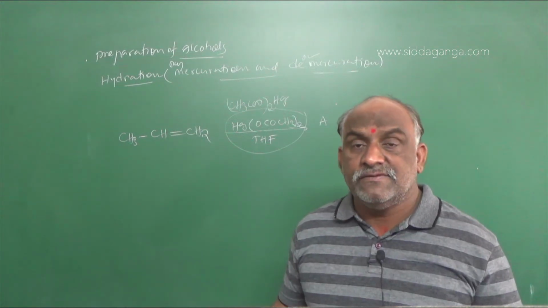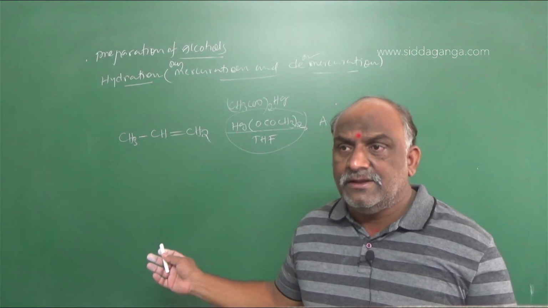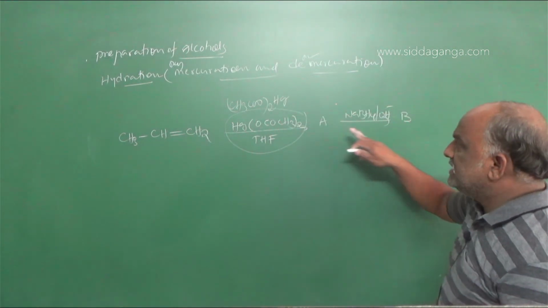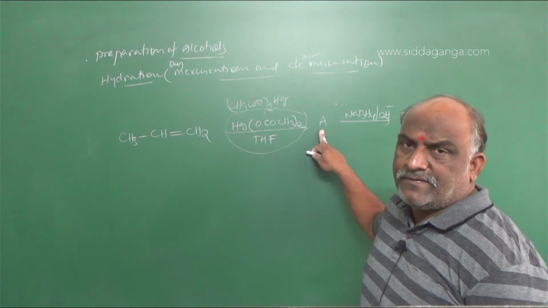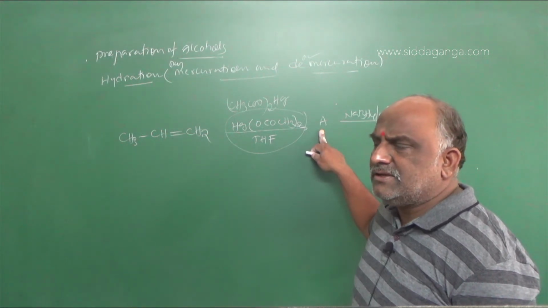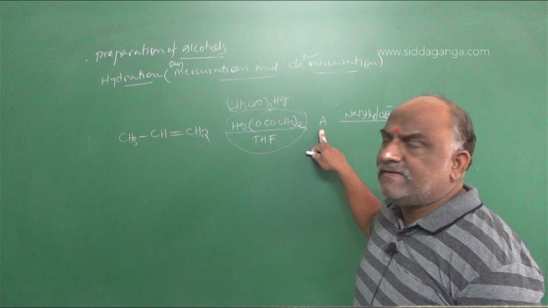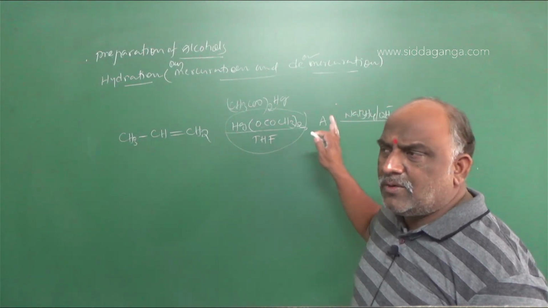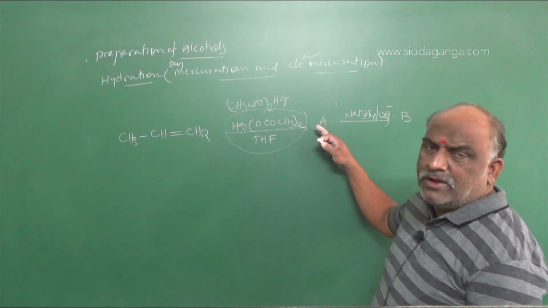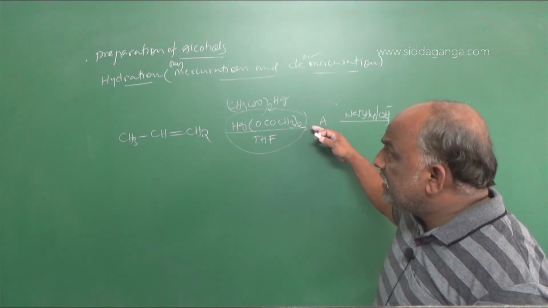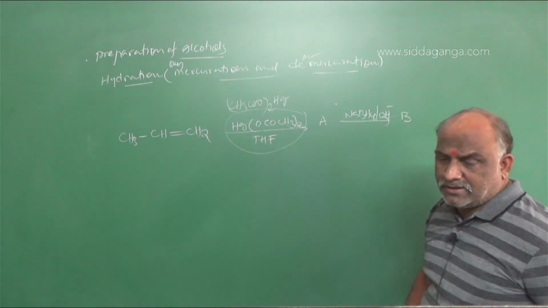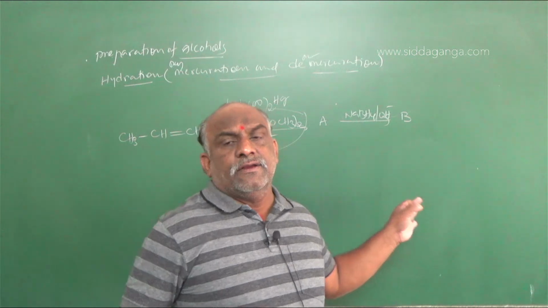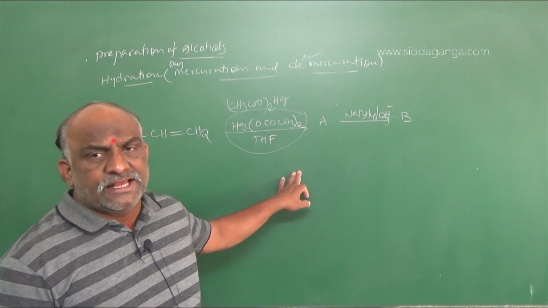Then what happens once you observe this reagent? What will be the direct answer? From this to this we have to find. This is said to be the intermediate. Sometimes they ask for the intermediate, which is very important. But in most cases, there is no need to worry about the intermediate. We should go with the final product. So what will be the final product and what will be the intermediate? We have to find that in this addition reaction.